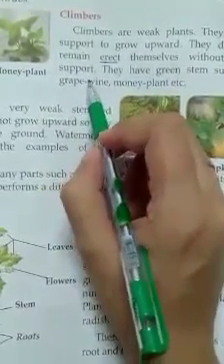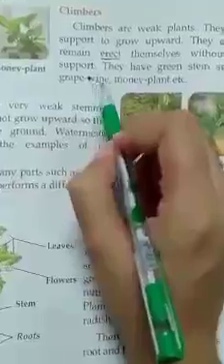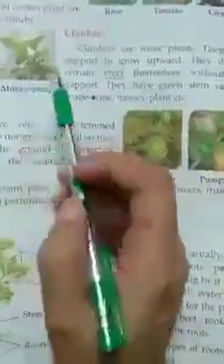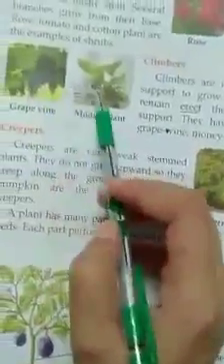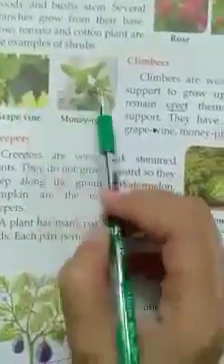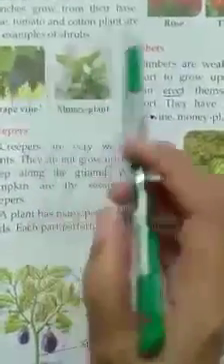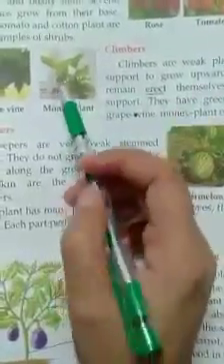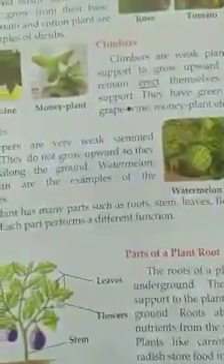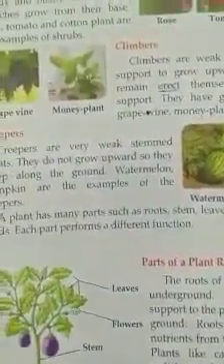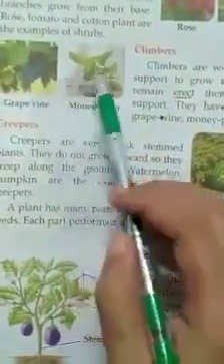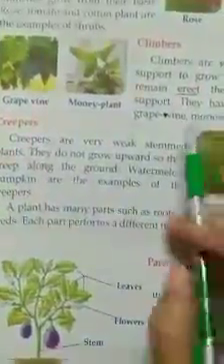Here you are not to write a W, the spelling actually is VINE. Grapevine, money plant, etc. Here examples are given to you, grapevine and money plant. They are very weak, they can't grow straight by themselves, so they need a support. A support of wire, wall, pillar, etc. This type of support is given to the plant so that they can grow straight.